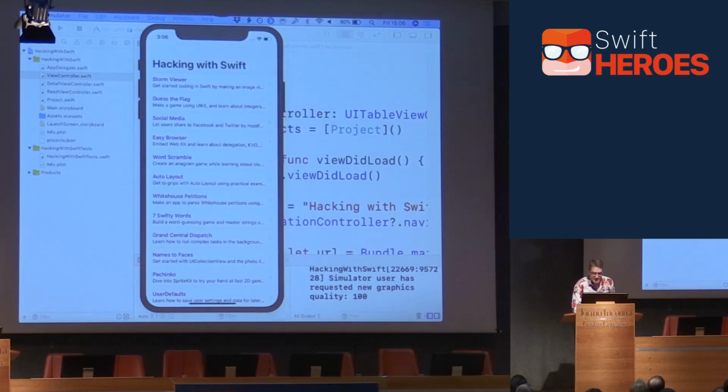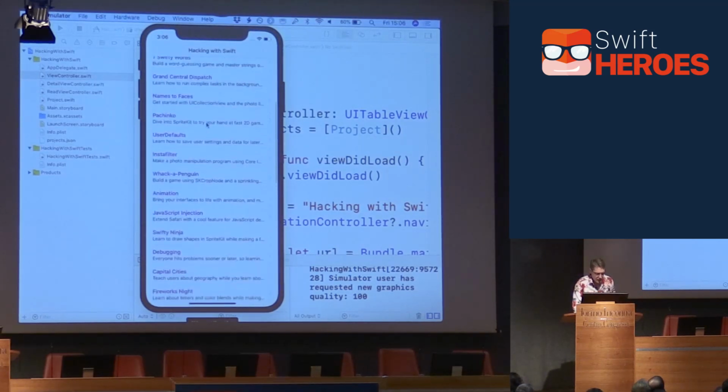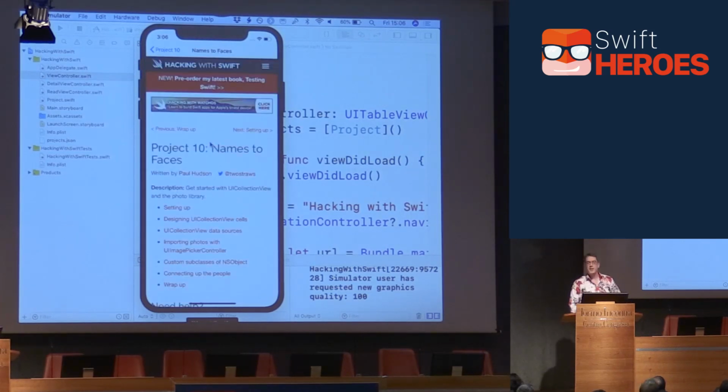So this screen, this application I've built, and this is something I'm obviously working on in my spare time a great deal. I'm thinking about great apps to build. And this one here is an app teaching folks how to browse through the many online free Hacking with Swift tutorials. It lists them all in this table view. You can swipe and see stuff. I'm going to choose Names to Faces, it tells you what you learn, and you can press Start Reading, and it'll hopefully hit the internet, and it'll totally work first time. Boom, you can then read it online.